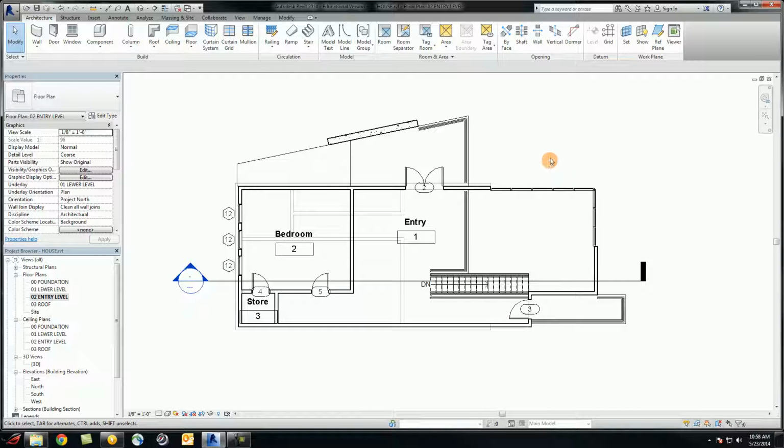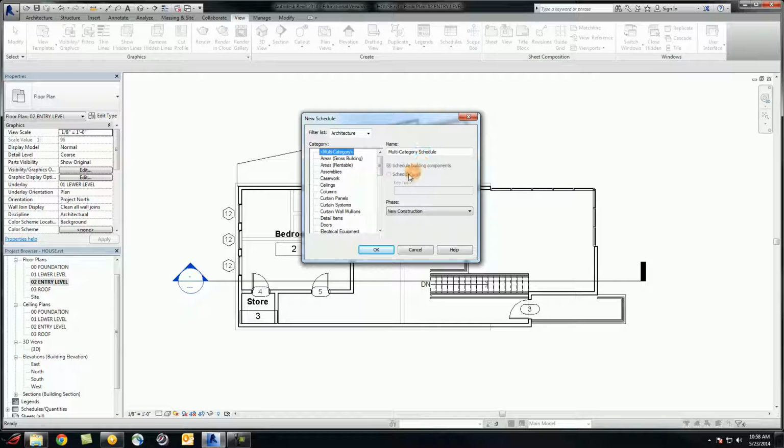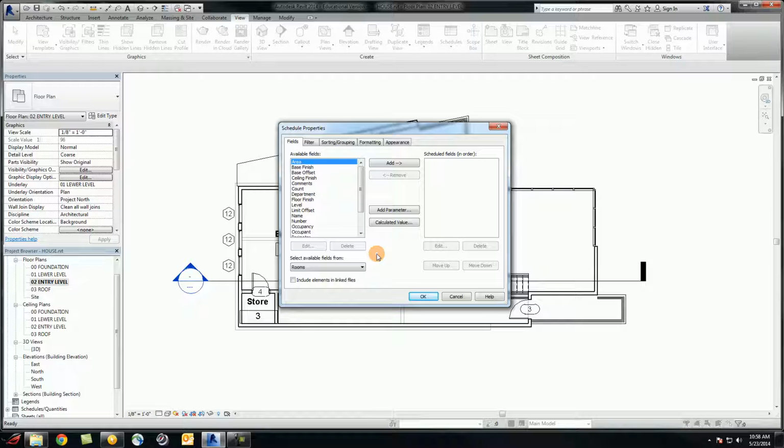And before we add rooms to the first level, let's add a room schedule to see if it's going to list all the rooms that already exist. Go to the View tab, Schedules, Schedule/Quantities. And we're going to find Rooms. Make sure it's New Construction. Hit OK. We only need 3 fields for this new room schedule.